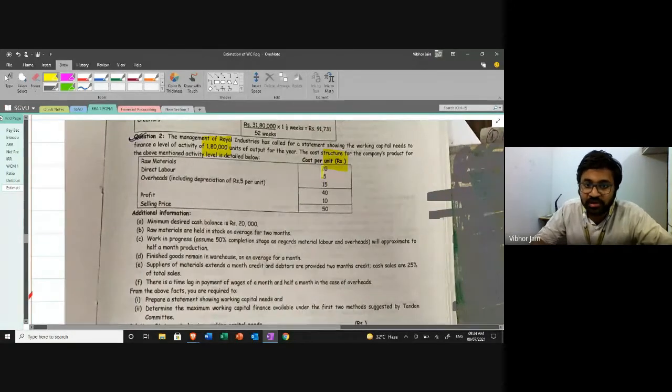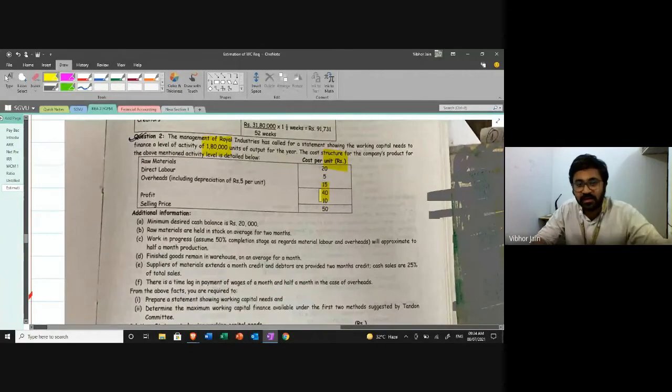So 20 rupees raw material is required, direct labor 5 rupees, overheads like other expenses 15 rupees, including depreciation of 5 rupees. Total cost is 40. Then profit is 10 rupees and I'm going to sell this for 50 rupees.